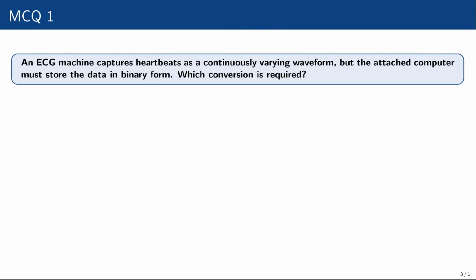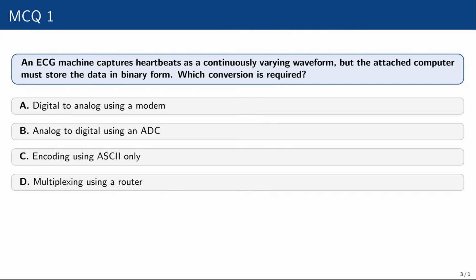Multiple choice question number 1. An ECG machine captures heartbeats as a continuously varying waveform, but the attached computer must store the data in binary form. Which conversion is required? Digital to analog using a modem, analog to digital using an ADC, encoding using ASCII only, multiplexing using a router.